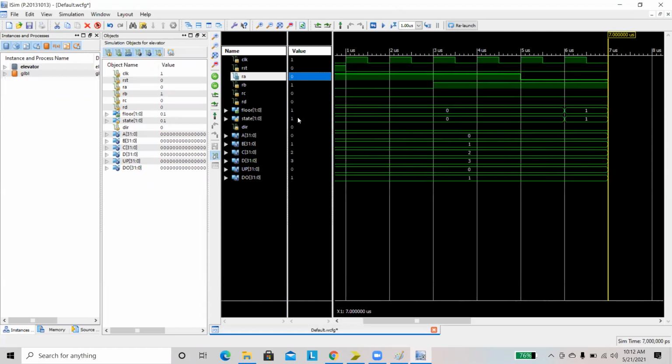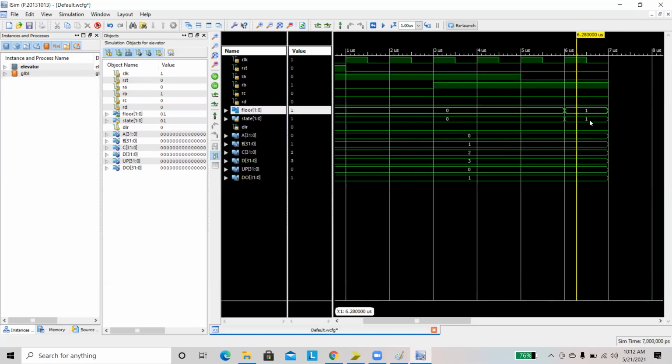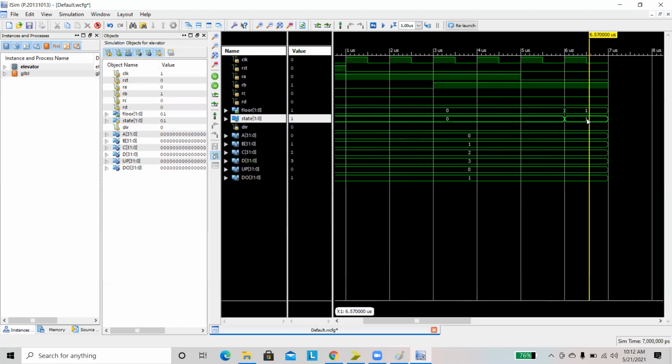When the request is coming from B, then the elevator is moving to B. The state will be B state and the floor will be B floor, that is first floor.